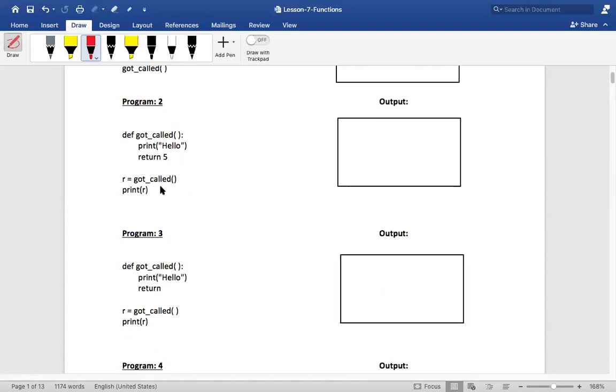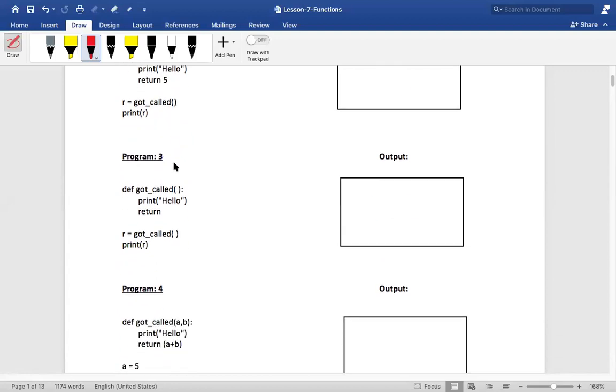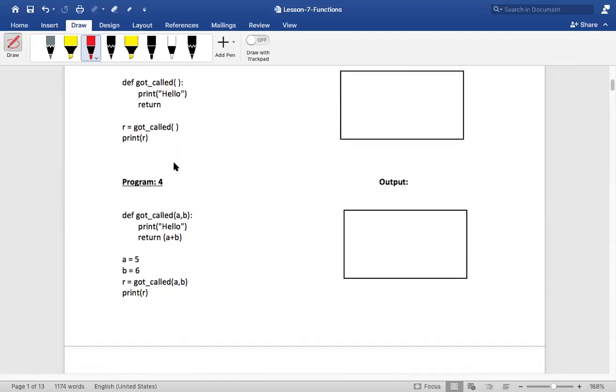So here we have a got called function which requires no arguments. I am not passing any arguments. So fourth program. We have one more got called function which is different from that. Suppose we plug this got called function into that function, what will we get? Plug means within the braces. So we have no arguments there, right?